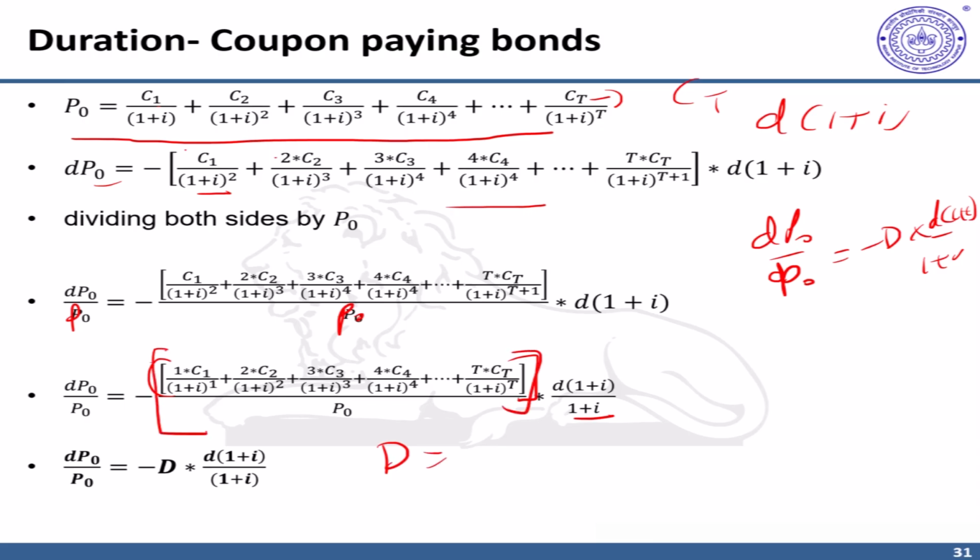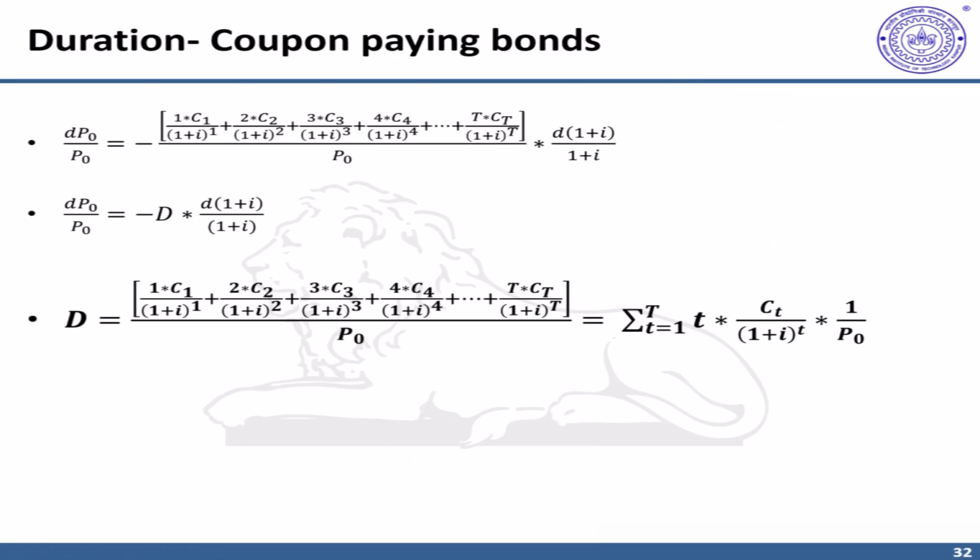So from here we get our definition of duration, where duration can be defined as 1 into C1 upon (1 plus I) raised to power 1, and so on, which can also be written in the more compact notation of summation, sigma t equals 1 to T, t into Ct upon (1 plus I) raised to power t, all upon P naught. Now this has a very important economic implication also.